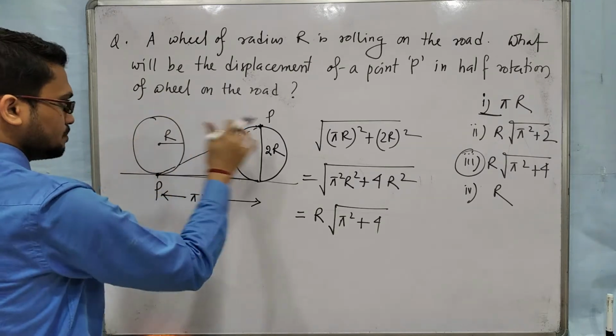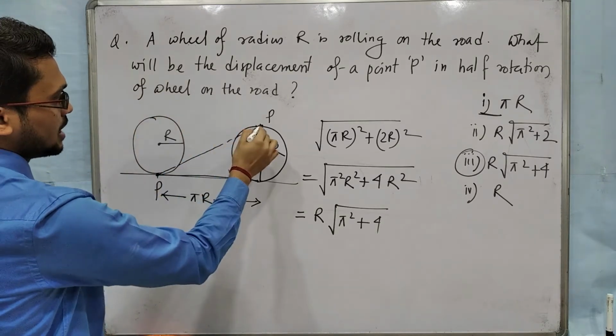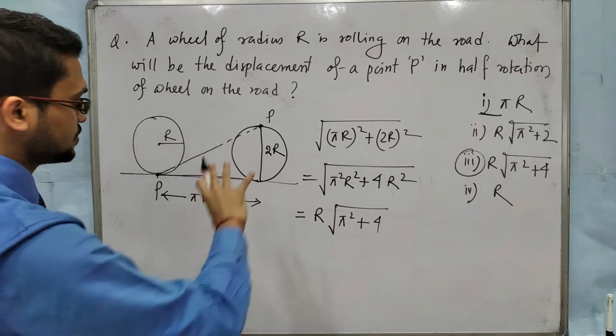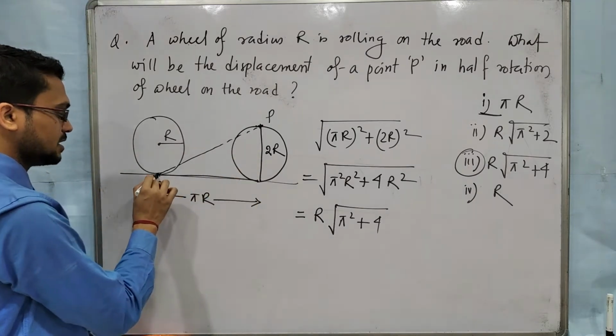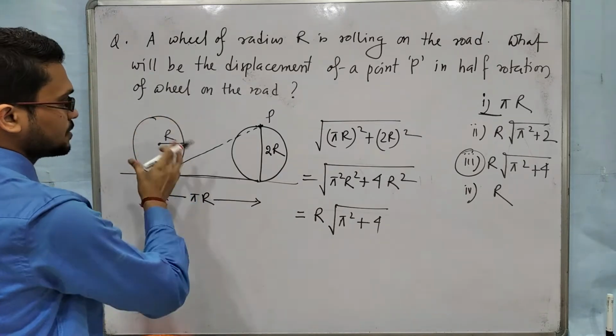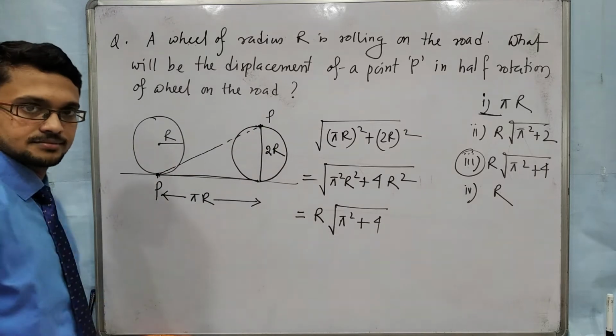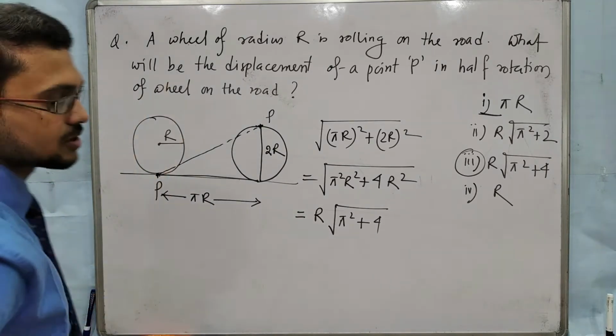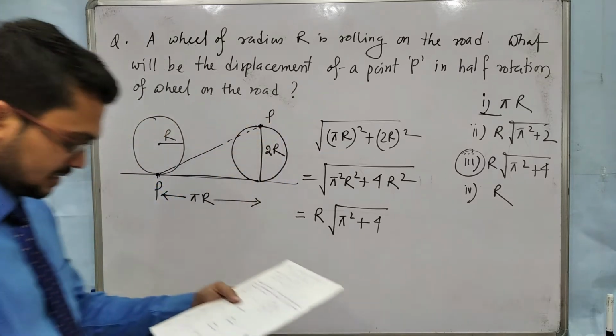The P point also goes up. If it is full rotation, then the answer will be 2 pi r. If it is full rotation, then P remains on this point. Okay, P remains on the ground. But if it is half rotation, then P goes up. Clear? So this is a very important problem for your competitive exam.